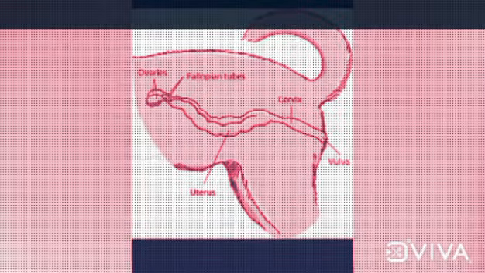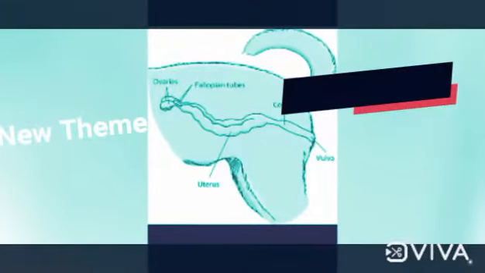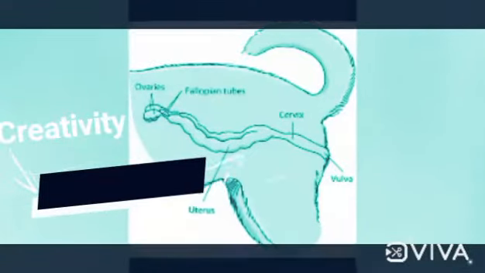Hello friends, today our topic is the male reproductive system. First of all, humans are sexually reproducing and viviparous organisms, meaning they give birth to young ones.